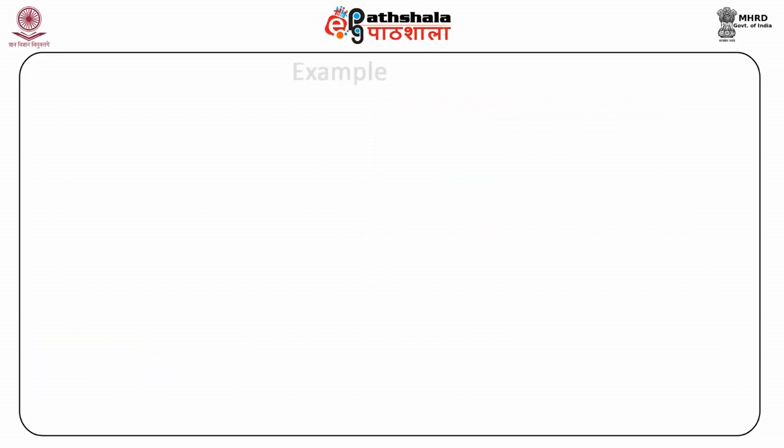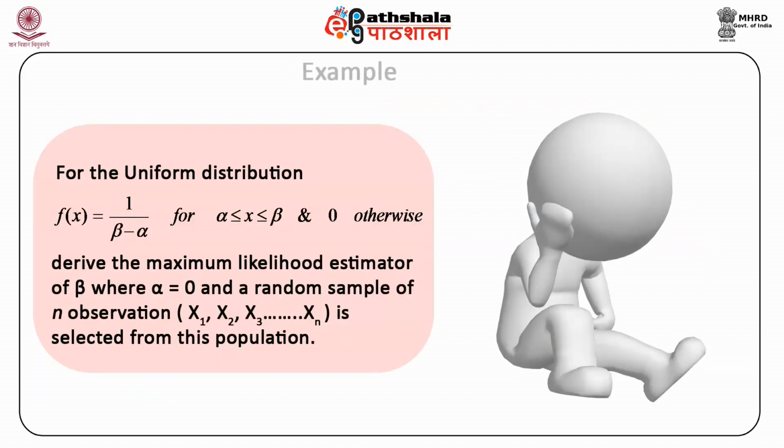The next example we discuss is for the uniform distribution f(x) equal to 1 upon (beta minus alpha) for x greater than or equal to alpha but less than or equal to beta, and 0 otherwise. Derive the maximum likelihood estimator of beta, where alpha is equal to 0, given a random sample of n observations x1 to xn selected from the population.